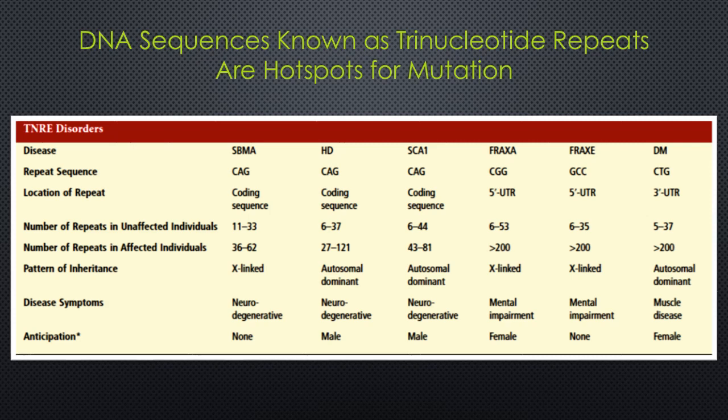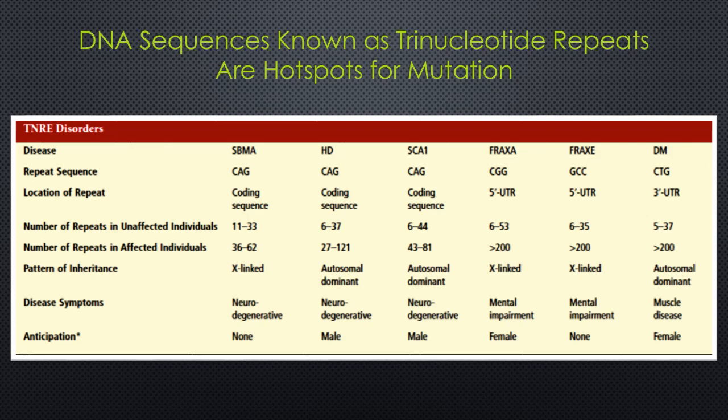In some cases, the expansion is within the coding sequence of the gene. Typically, such an expansion is a CAG repeat, because CAG encodes a glutamine codon. These repeats cause the encoded protein to contain long threads of glutamine. The presence of glutamine threads causes the protein to aggregate.